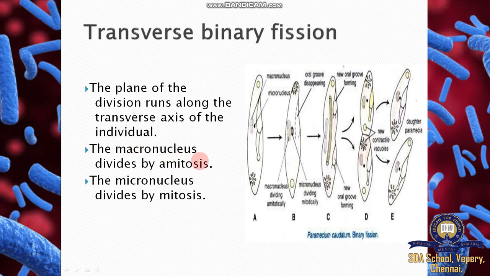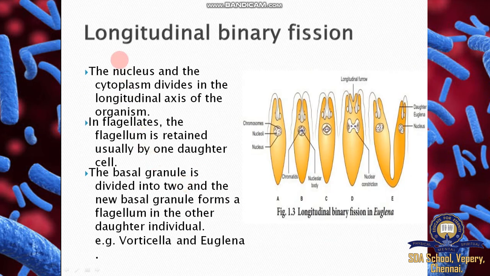The macronucleus divides by amitosis and the micronucleus divides by mitosis. Mitosis involves several phases. Next, longitudinal binary fission means this animal is going to divide longitudinally.